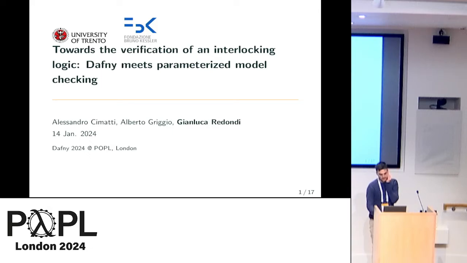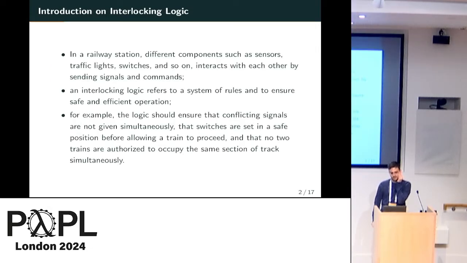Thank you, everybody. So I will start with an introduction on interlocking logic. We are in the railway domain, where we have different components: sensors, traffic lights, switches. They all interact with each other. An interlocking logic is a system of rules that ensures safe and efficient operation among those components. For example, the logic should ensure that no conflicting signals are sent, that switches are set in a safe position, and that no two trains are authorized to occupy the same section of a track simultaneously.